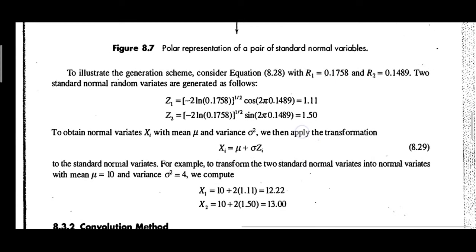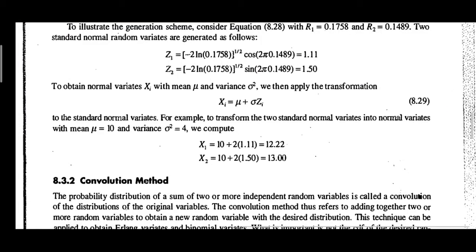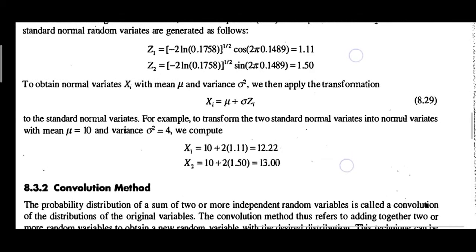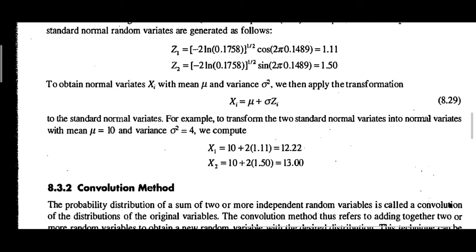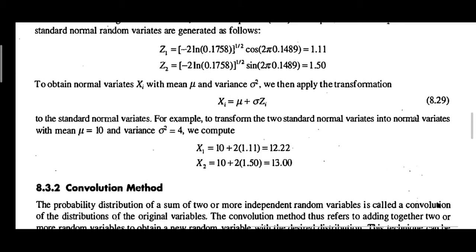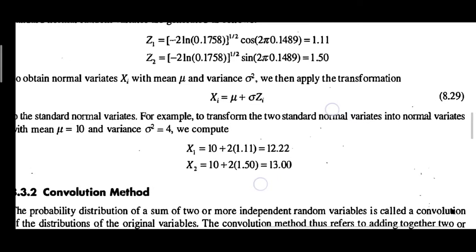To obtain the normal variate Xi with a mean mu and variance sigma square, apply the transformation Xi equals mu plus sigma times Zi to the standard normal variate. For example, to transform the two standard normal variates into normal variates with mean mu equal to 10 and variance sigma square equal to 4, X1 and X2 can be computed.